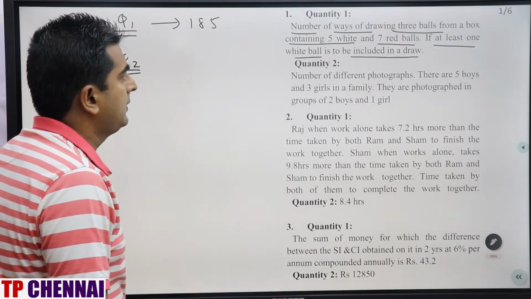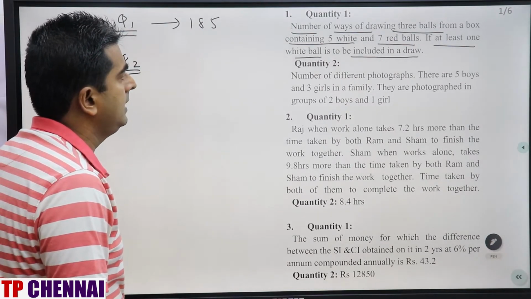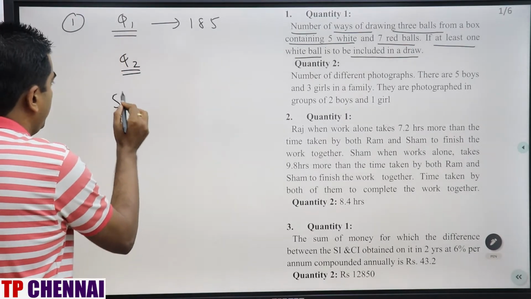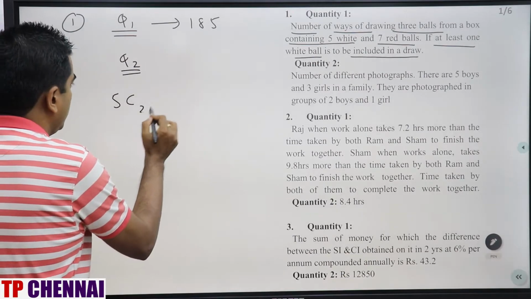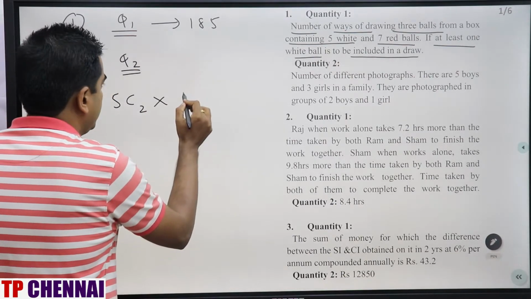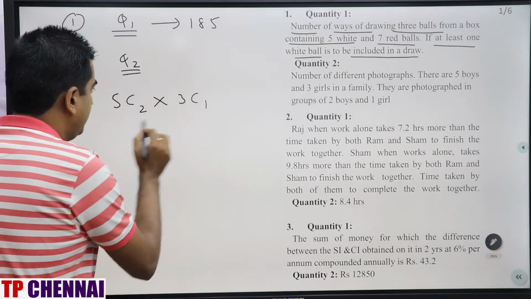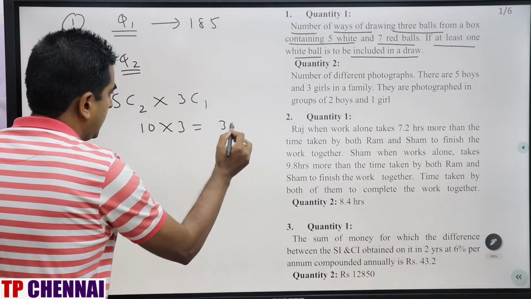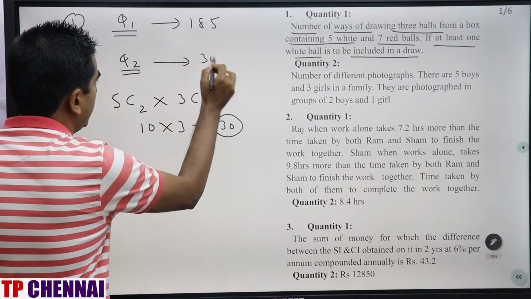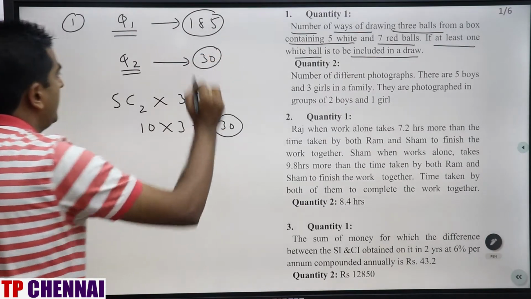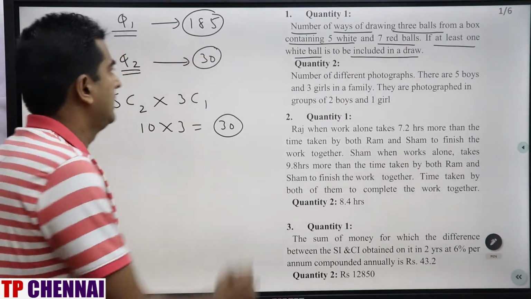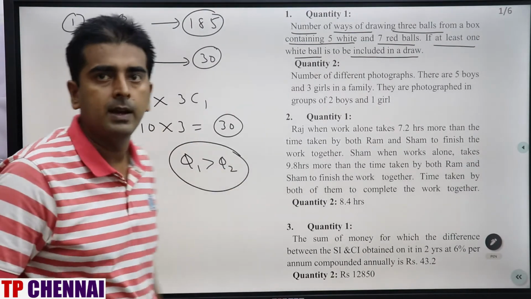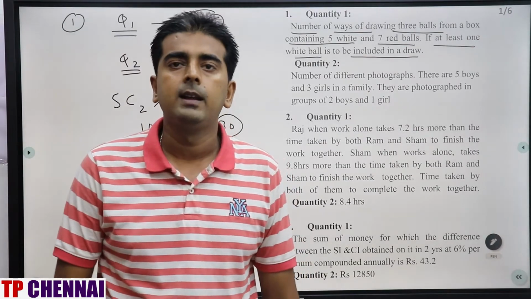Number of different photographs. There are 5 boys and 3 girls in a family. They are photographed in a group of 2 boys and 1 girl. So 5 boys, so 5C2 into 3 girls are there, so it is 3C1. 5C2 is how much? 10. 3C1 is 3. What is the answer? 30. So Q1 is 185, Q2 is 30. What is my answer? Q1 is greater than Q2. Clear now? This is how you have to solve. Clear? Now we'll see the next question.